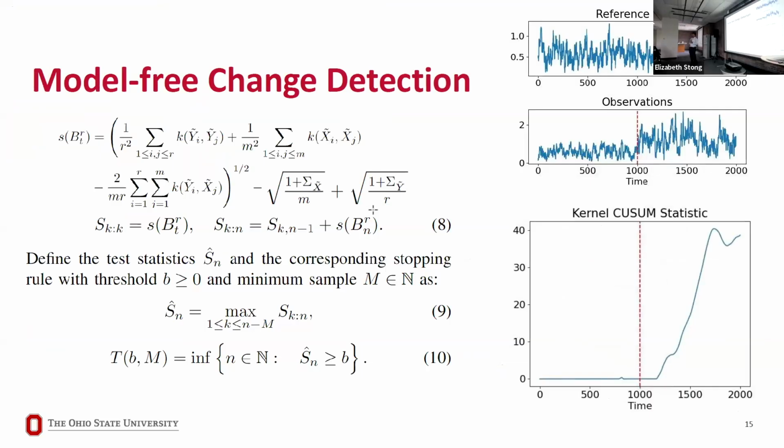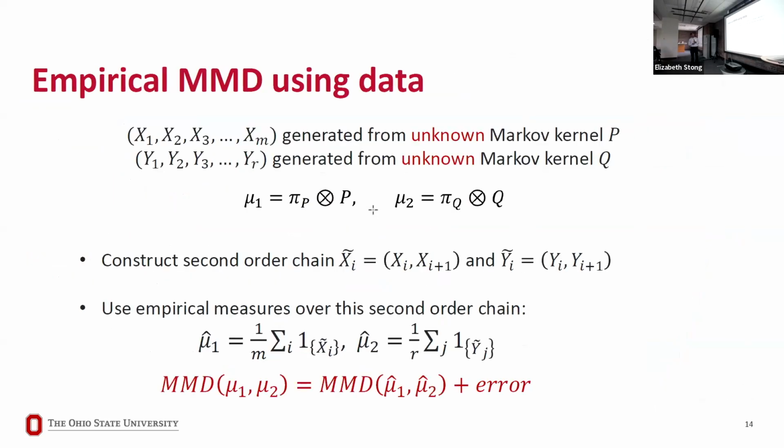Yes, that's all in the paper. So those things depend on the ergodicity of the Markov kernel. So there's a lot of parameters that get into those expressions. But we have characterized the mean time between false alarms and the mean time to detection.